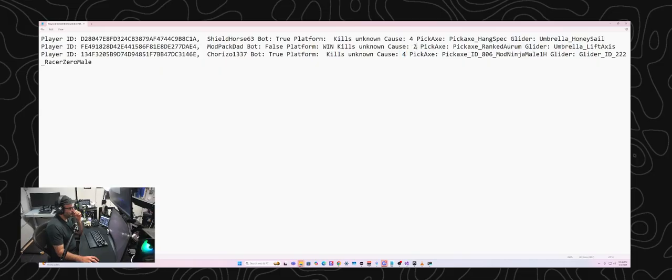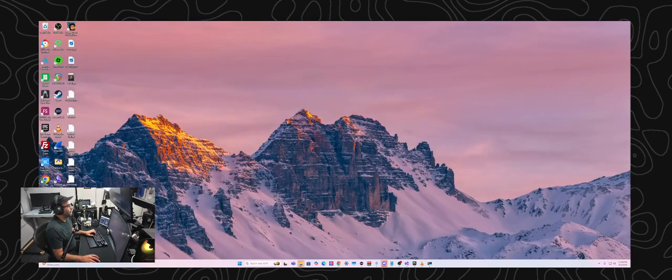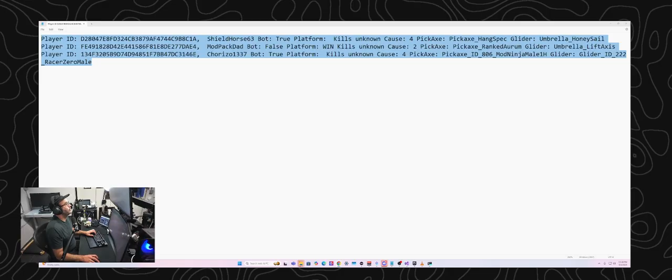I'm just kind of going to guess here, right? Let's say that 4 is that you got killed by another player, and 2 is like you died of fall damage, or maybe 2 is died to storm. We could ask ChatGPT for that as well and see if it actually knows what the cause of death values mean, which I could go do right now. So let me copy and paste this, and we'll ask ChatGPT if it knows what the cause of death values are.